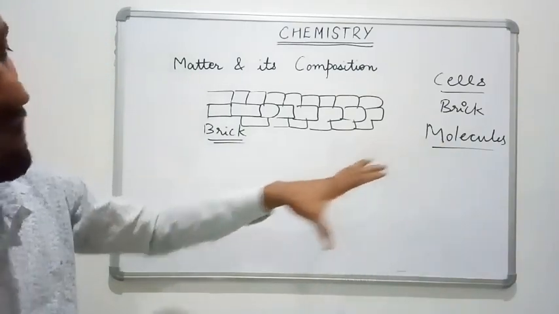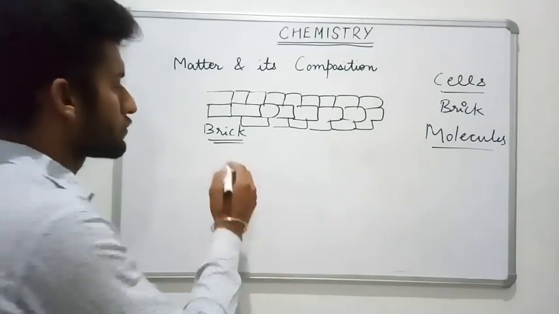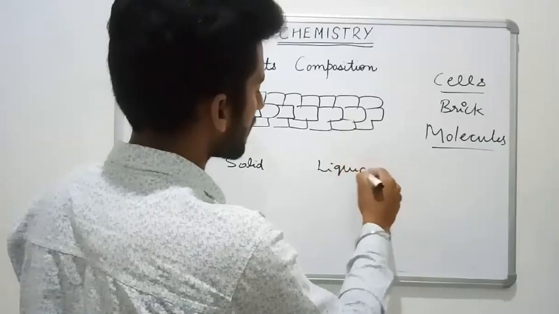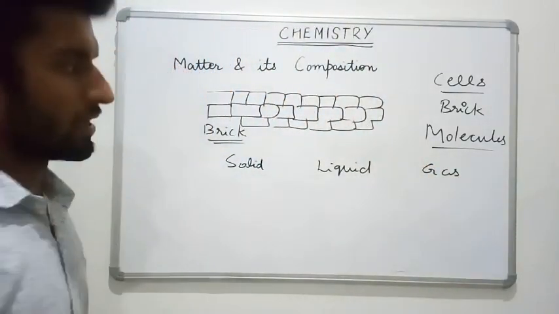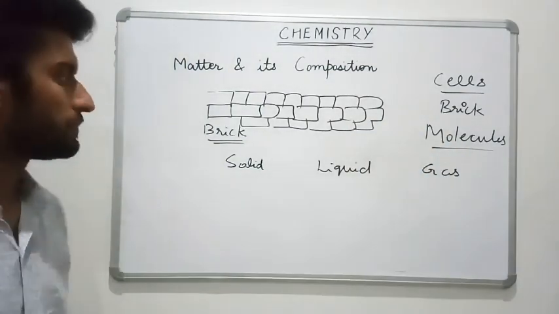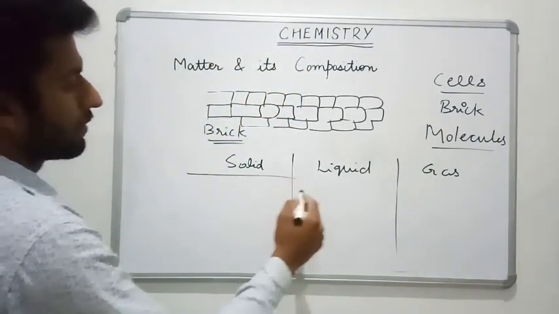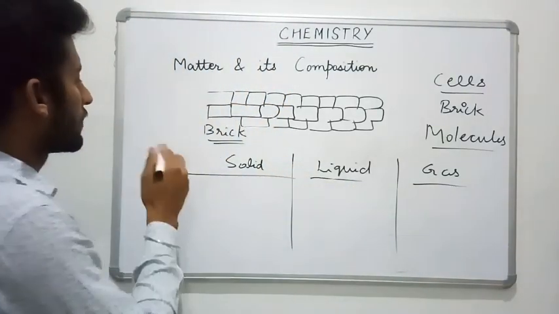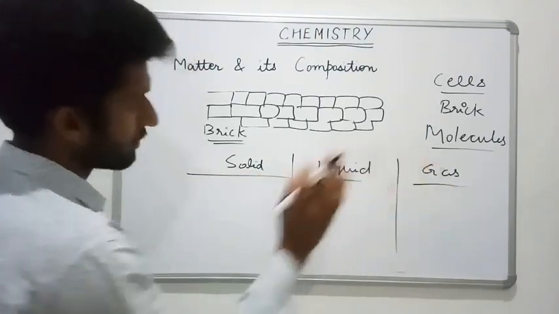So molecules make up the different states of matter. In the solid state molecules are there, in the liquid state molecules are there, and in the gaseous state molecules are also present, and they make up the different states of a particular substance. Now, how the molecules are packed and arranged varies from one state to another.